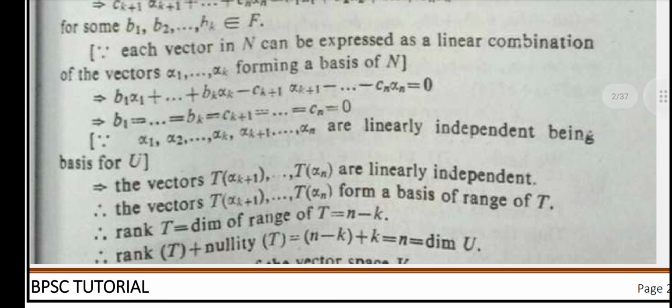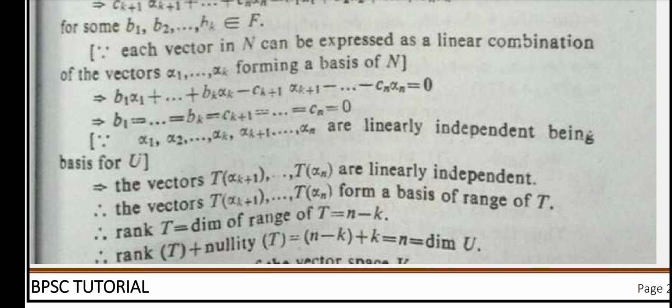Each vector in N can be expressed as a linear combination of the vectors alpha 1 up to alpha k, forming a basis of N. So we can take everything to the left hand side and equate to 0. Then b1 up to bk and c k plus 1 up to cn will all be 0, since alpha 1 up to alpha n are linearly independent, being a basis for U. Now everything has been proved: the vectors T alpha k plus 1 up to T alpha n are linearly independent, and they form a basis of the range of T, which we proved earlier. So the rank of T, the dimension of the range of T, is n minus k.